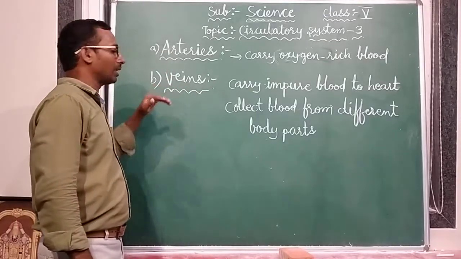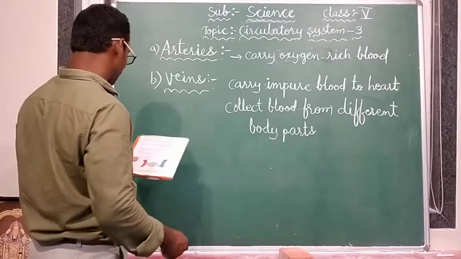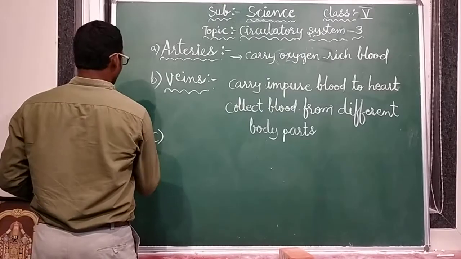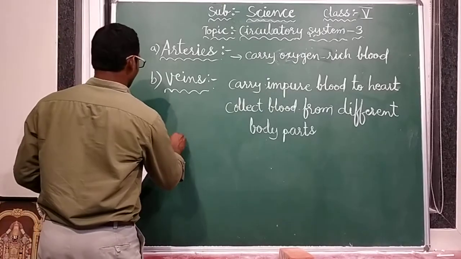So this is the work of veins. Understood, everyone? Yes. Now third one. What is the third one? Capillaries.